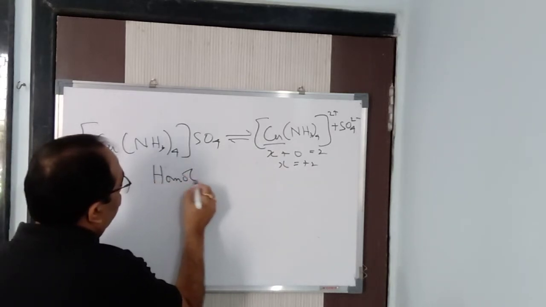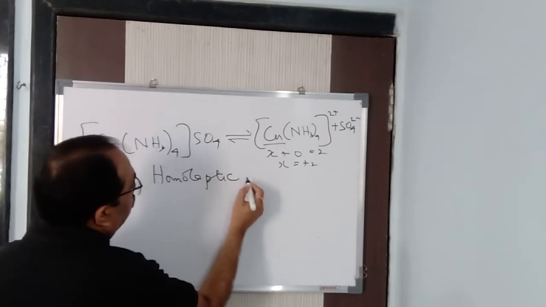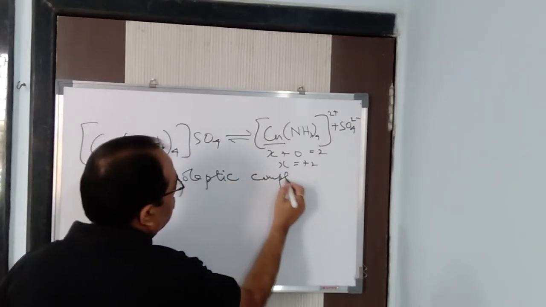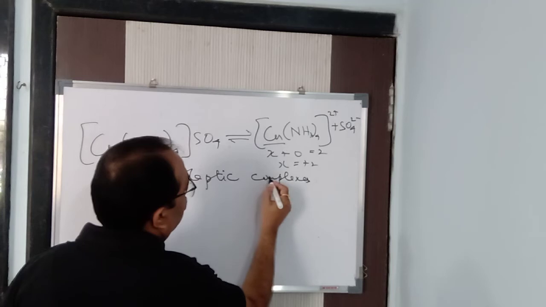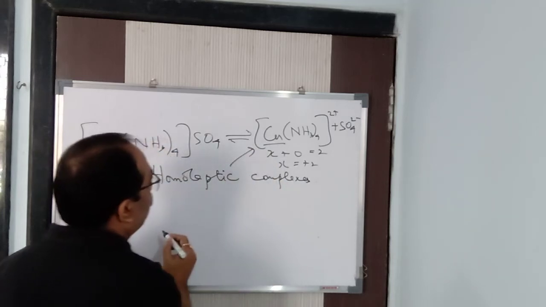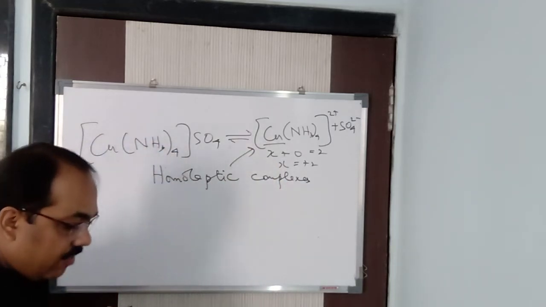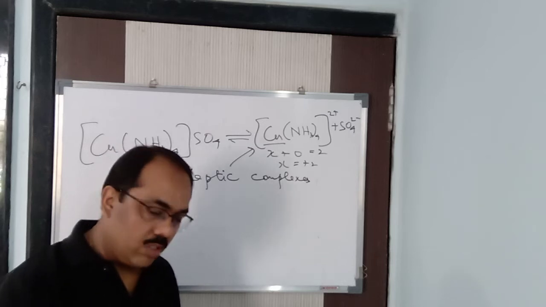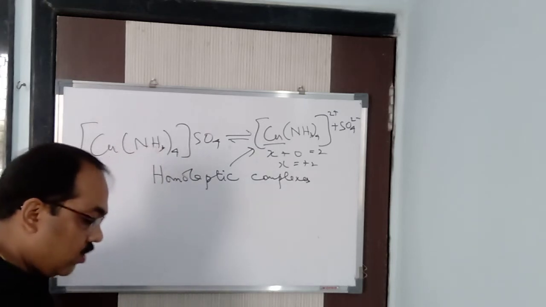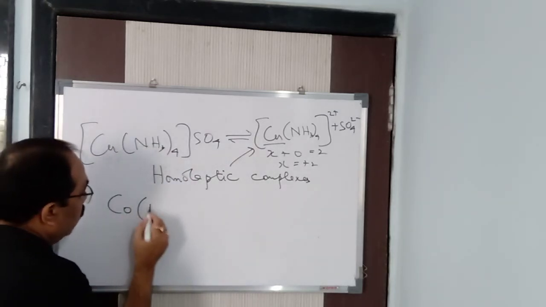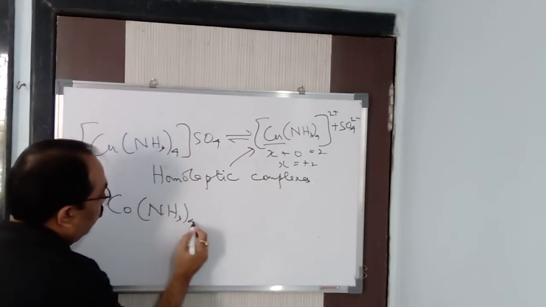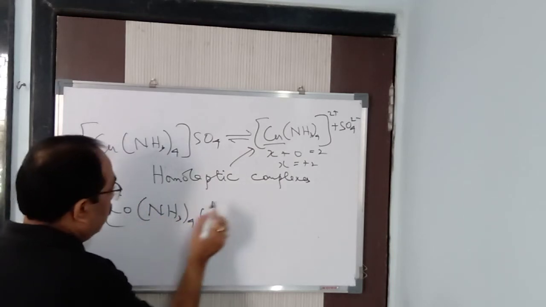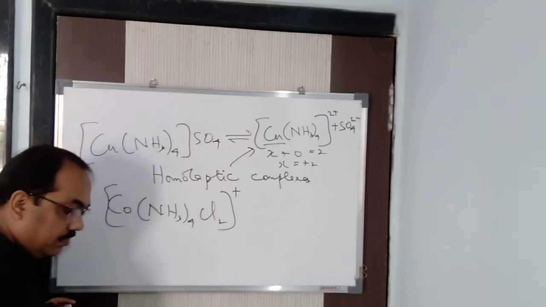Homoleptic. Homoleptic complex. Alright, so these are your homoleptic complexes. Now, if you have a number of different ligands attached, for example CO, NH3, and Cl2 plus, we can say that. Clear?